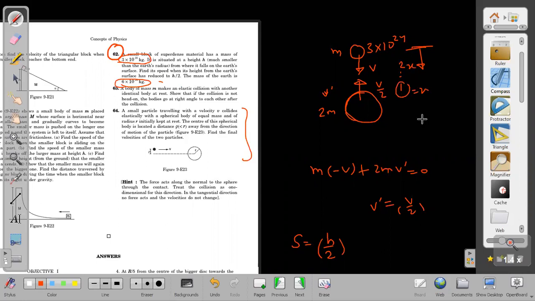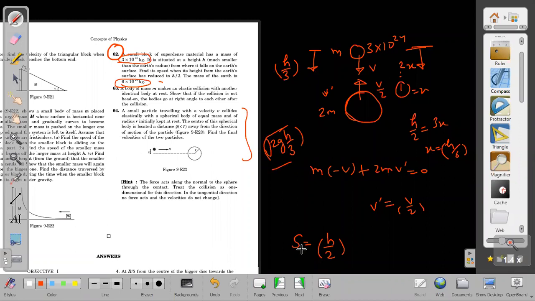But total relative displacement is h by 2. So that h by 2 is 3x. So what is x coming out to be? H by 6. So what distance has this body fallen through? It has fallen through not h by 6, it has fallen through 2x, that is h by 3. If it falls through h by 3, then what velocity will it acquire? Root 2g h by 3. H by 3, that is the idea.